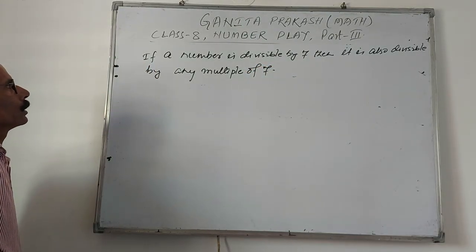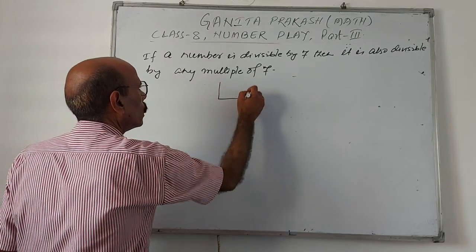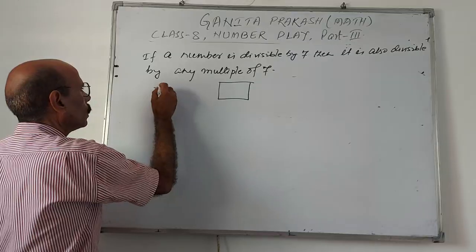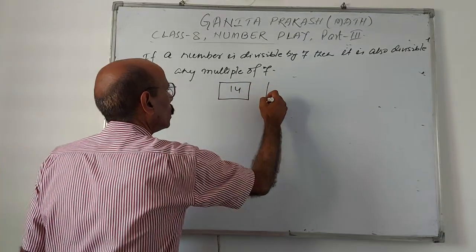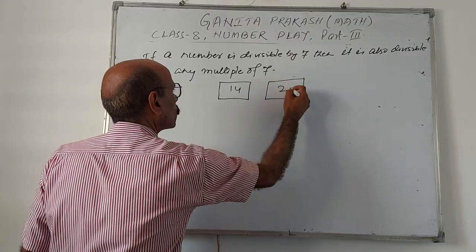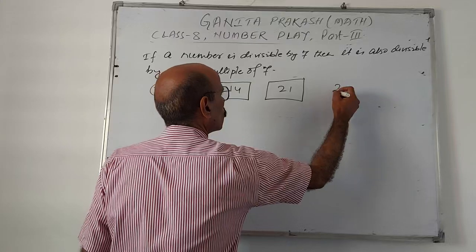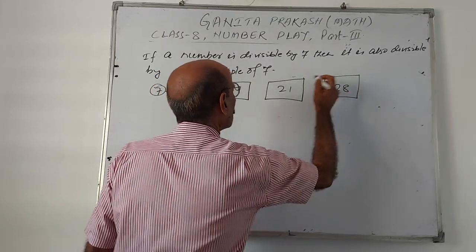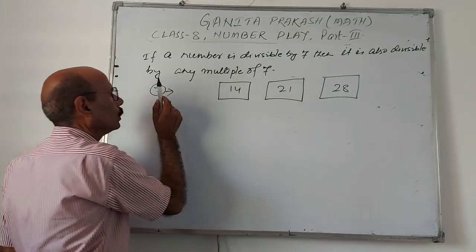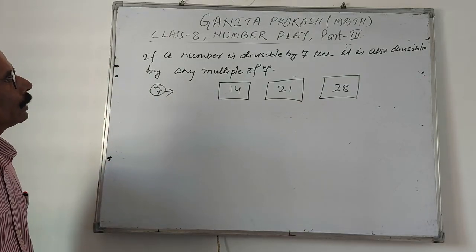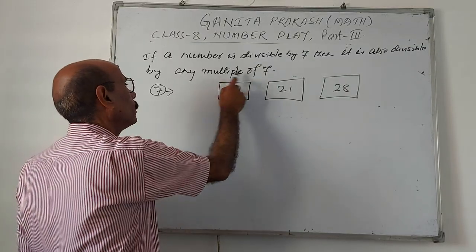Understand what the thing is here. Suppose a number is divisible by 7. The number may be 14, 21, 28, like this. These numbers are divisible by 7. Then are these numbers also divisible by any multiple of 7?